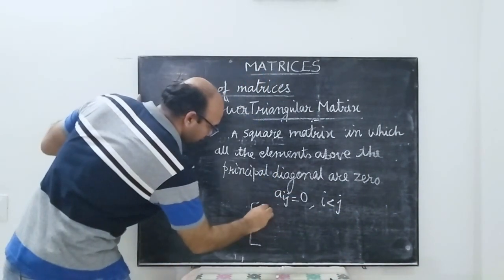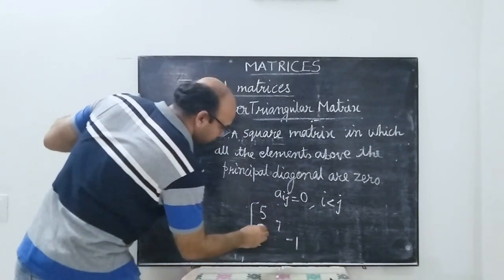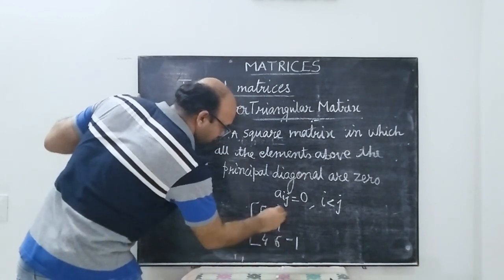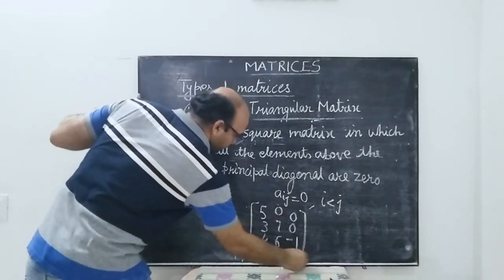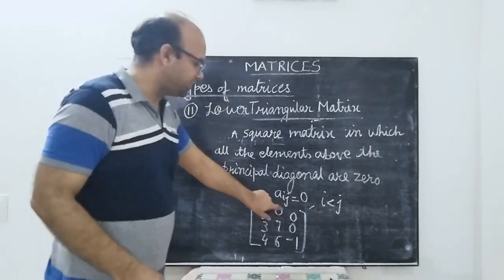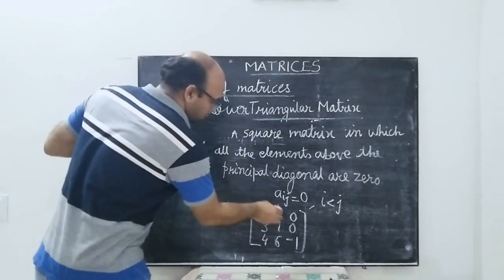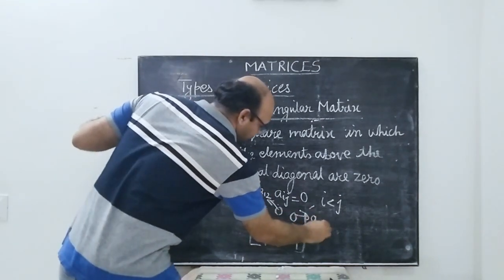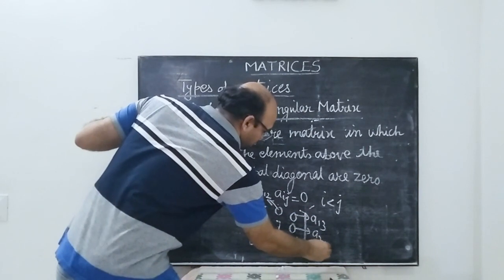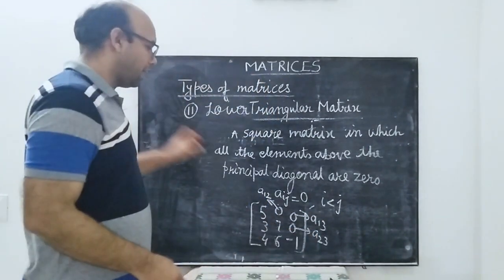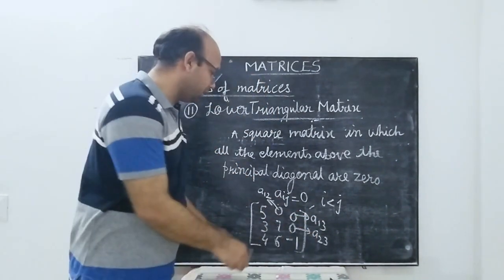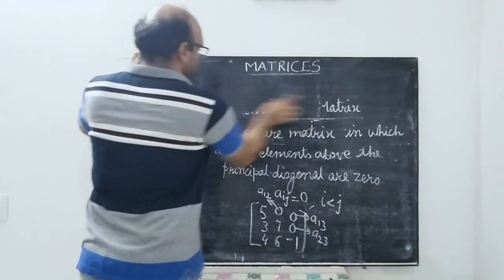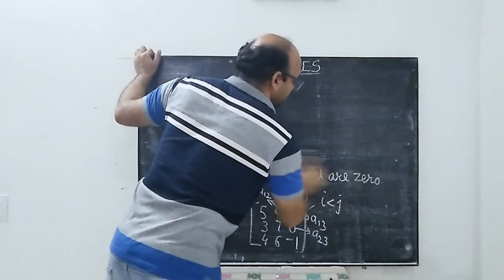The example will be 5, 7, minus 1, 3, 4, 6, 0, 0, 0. You can see yourself, these elements are 0. This is basically A12, this is A13, this is A23. Over here, i is less than j, and that is why these elements are 0. Now we just move on to the next concept, equality of matrices.